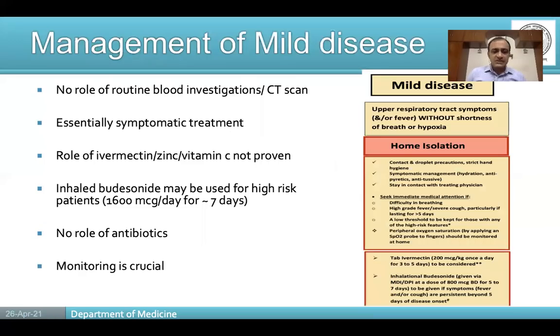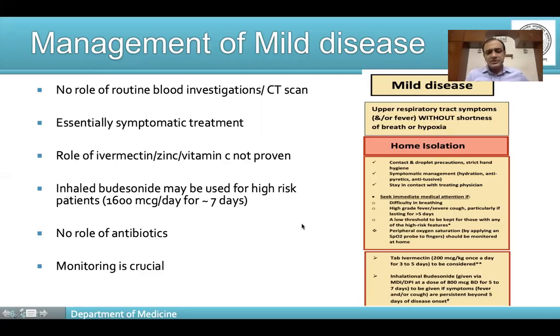So in order to understand that, let us just look at the management of mild disease. So mild disease, all the protocols, be it CDC, WHO, IDSA, or even the AIIMS protocol, they say that mild disease who are not hospitalized, there's no role of routine blood investigations. There is also no role of doing routine CT scans in all patients. So what is required is essentially symptomatic treatment.